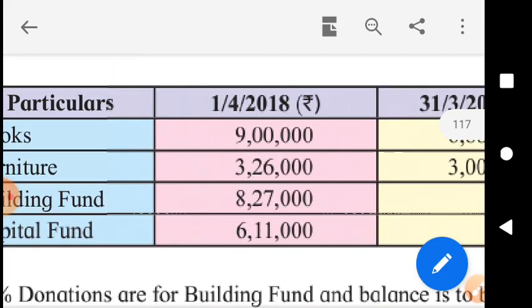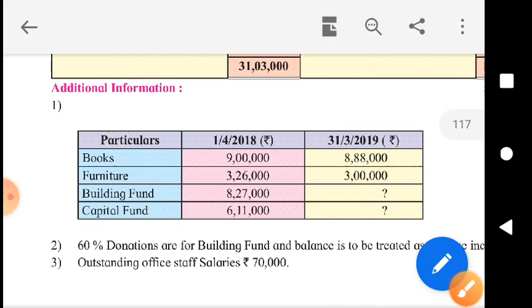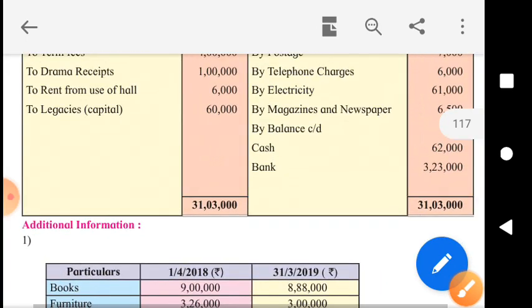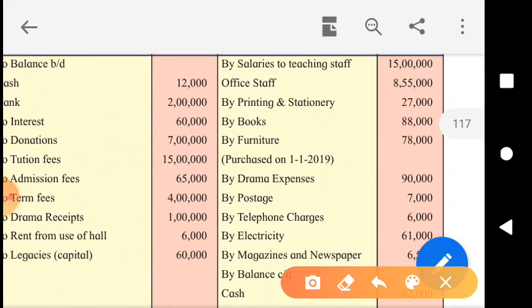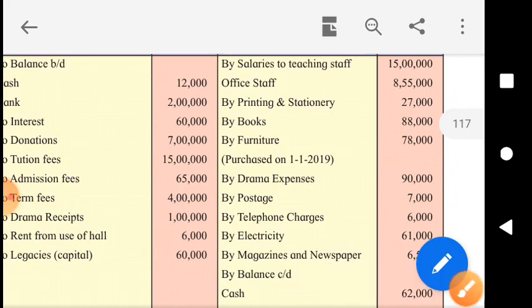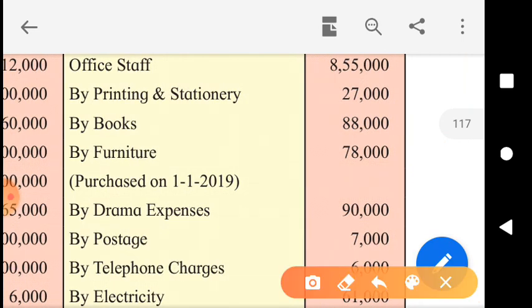At the beginning of the year, we had books of rupees 9 lakh. Okay. Then later on, we purchased new books of rupees 88,000. We already had books of rupees 9 lakh, and then we purchased books of rupees 88,000.